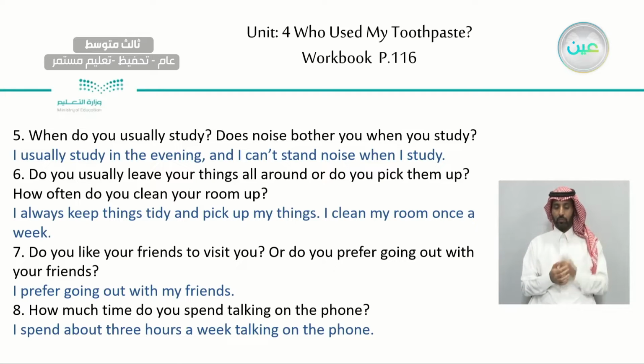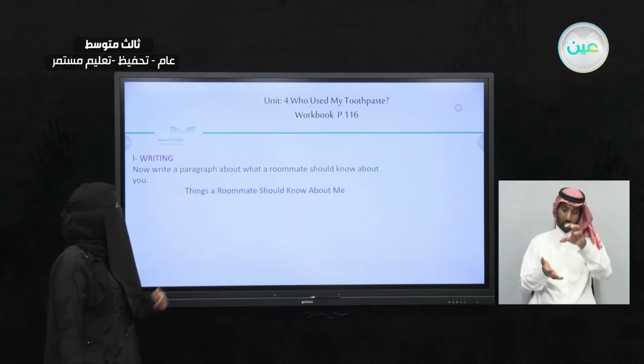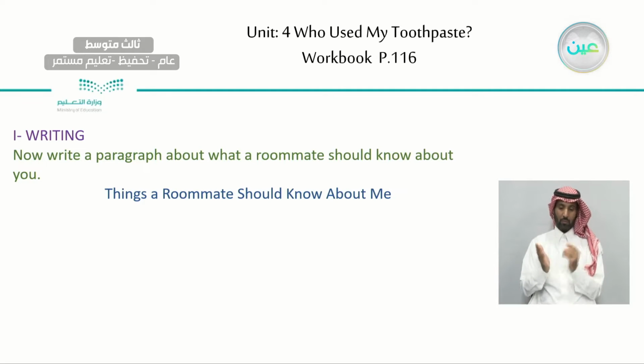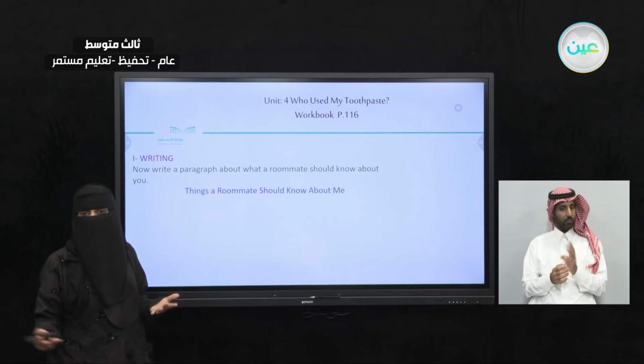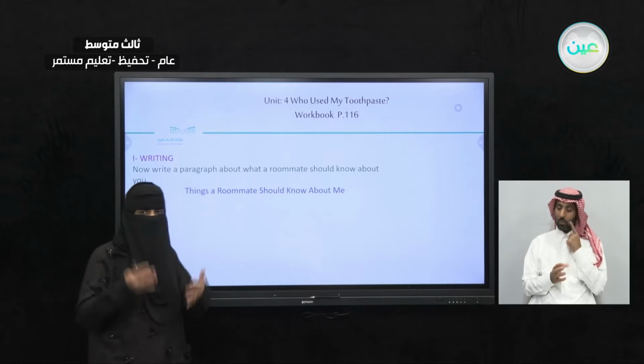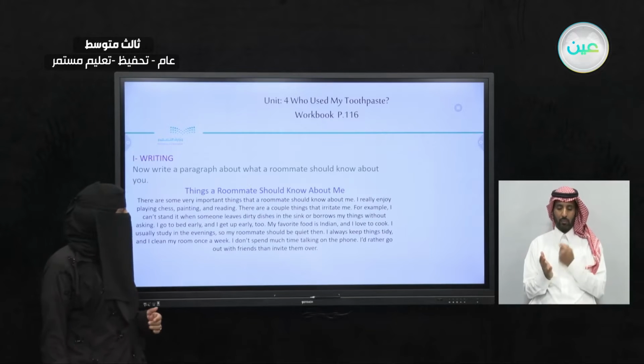So we answered all the questions. Now we have to transfer it into writing. Write a paragraph about what roommates should know about you. Things a roommate should know about me. The things they should know. You can use the questions and your answers. What do you like? When do you go to sleep? What is your favorite type of food? Your hobbies? Write it and transfer it into writing. Let's read the paragraph together.